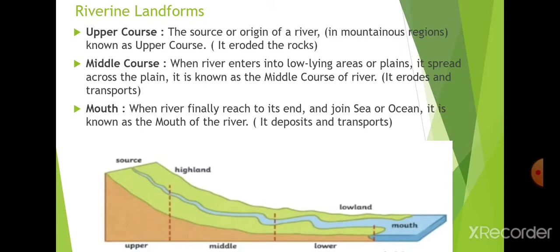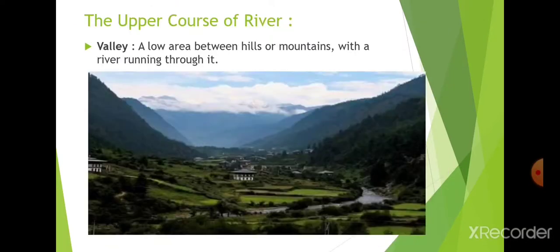So in this video we have to read all these different courses that are formed by the rivers. Now first of all we have to see the upper course of the river. The upper course of the river is formed when the river comes from its origin, and it forms the valley.